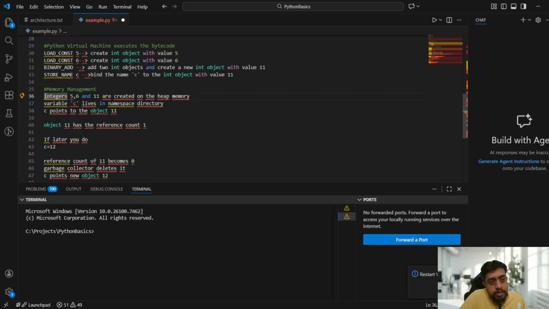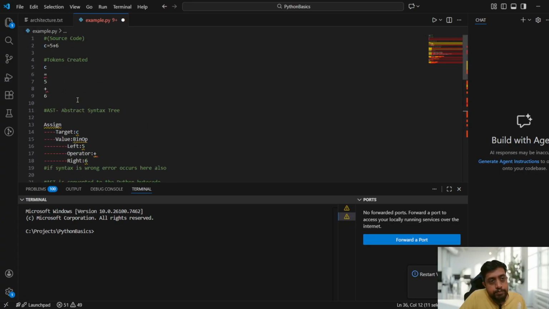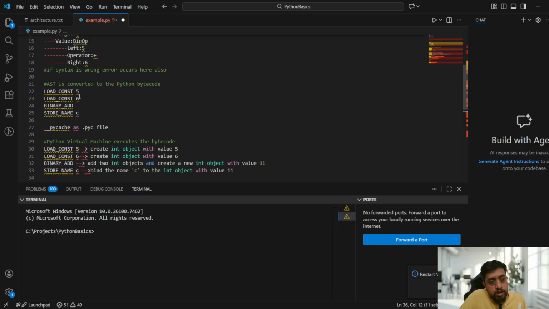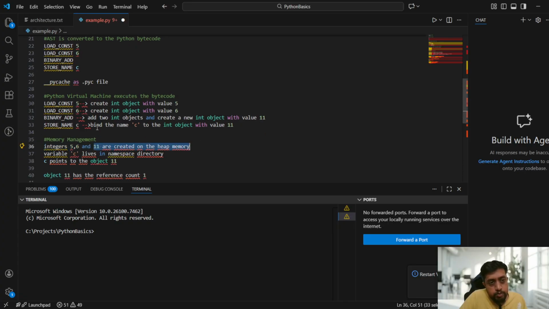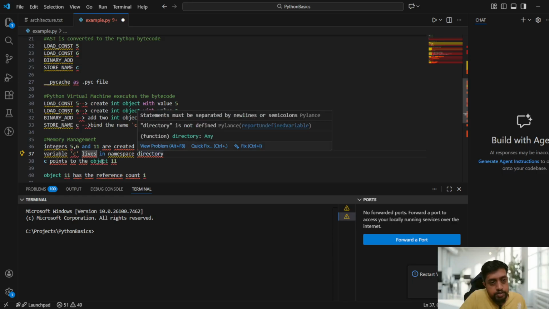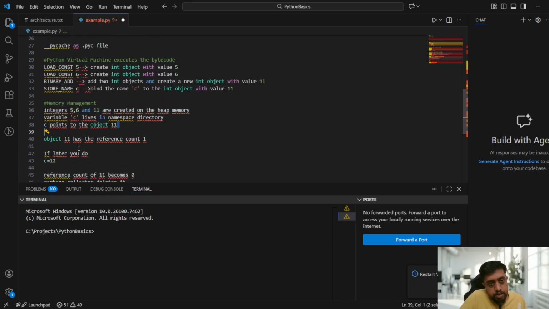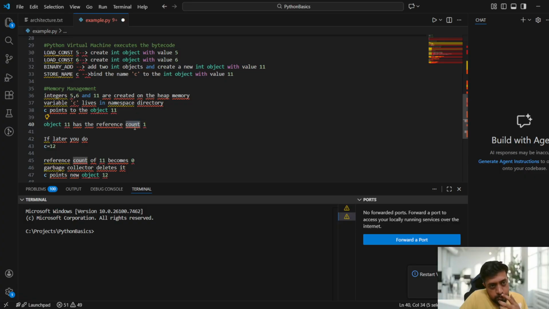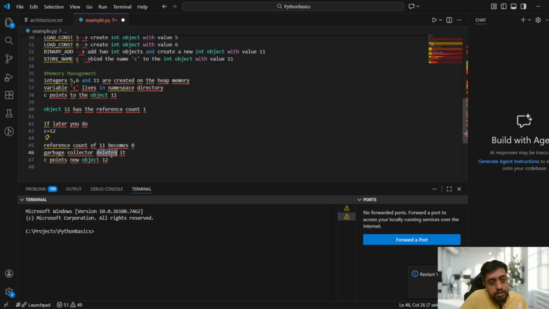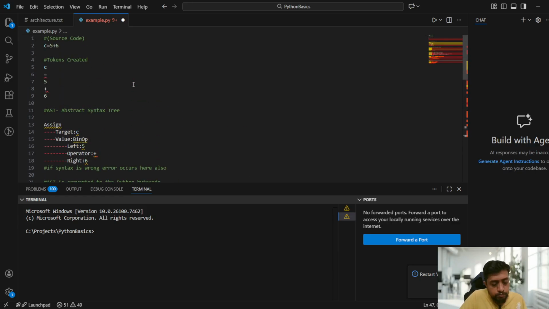For example, earlier what happened: C equal to 5 plus 6 is our source code. Now 11 is created, all are created in the heap space, heap memory, since it is executed here. Variable name C lives in the namespace directory. C points to 11. Once C is pointed, the reference count of the object 11 will be 1 here. Now again you are assigning a new value to C, which is 12. So the reference count of 11 becomes 0. The garbage collector deletes 11, and C points to the new object 12. So this is how the memory management of Python works.